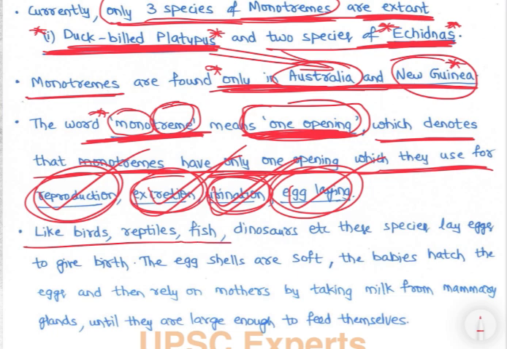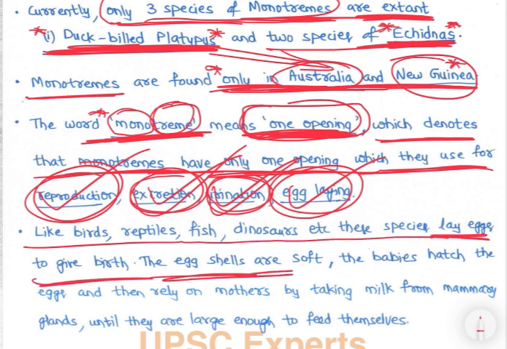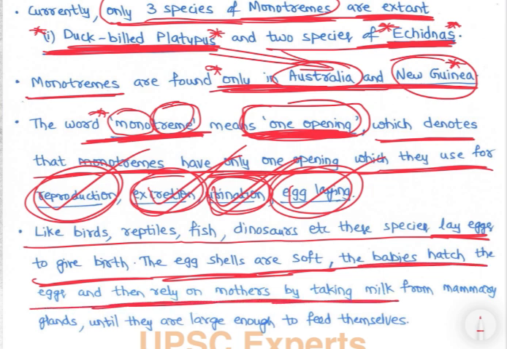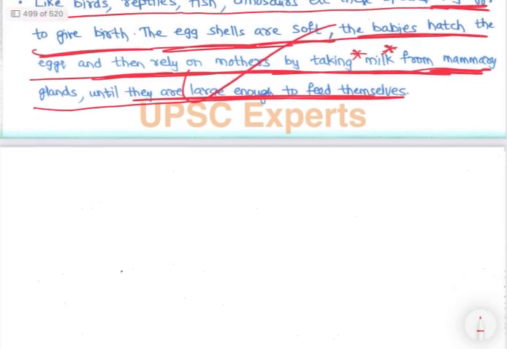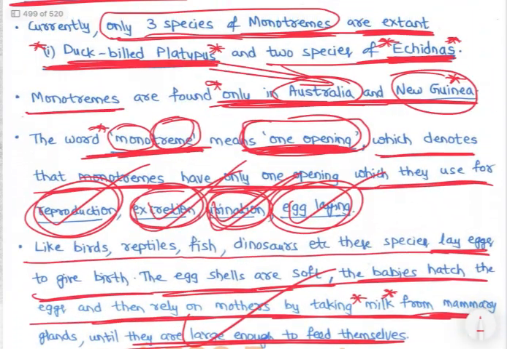Like birds, reptiles, dinosaurs, etc., these species lay eggs to give birth. The eggshell is soft. The babies hatch from the eggs and then rely on their mothers, taking milk from mammary glands until they are large enough to feed themselves. Since they take milk, they are mammals. So those are monotremes. Let's look at the photos of monotremes.